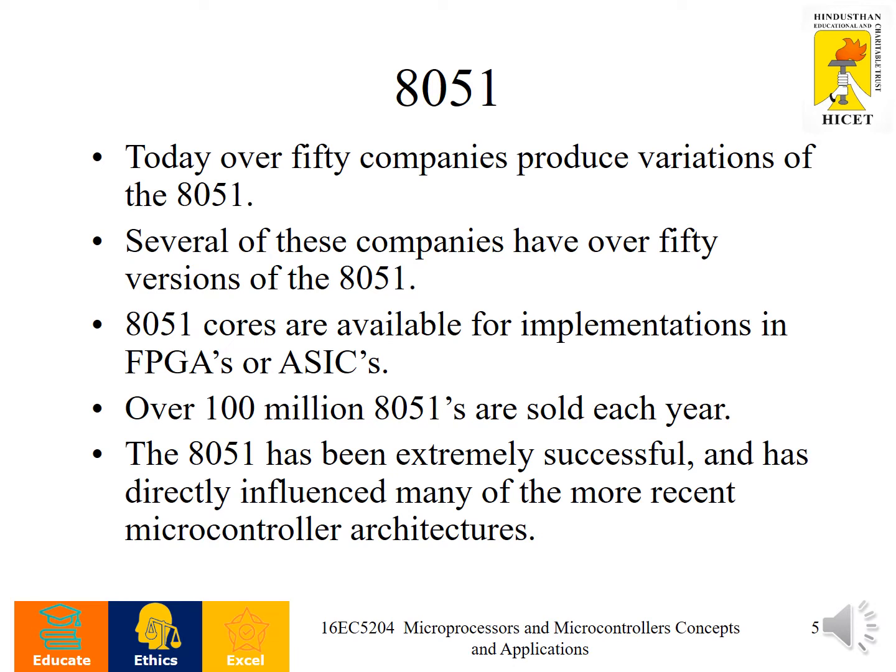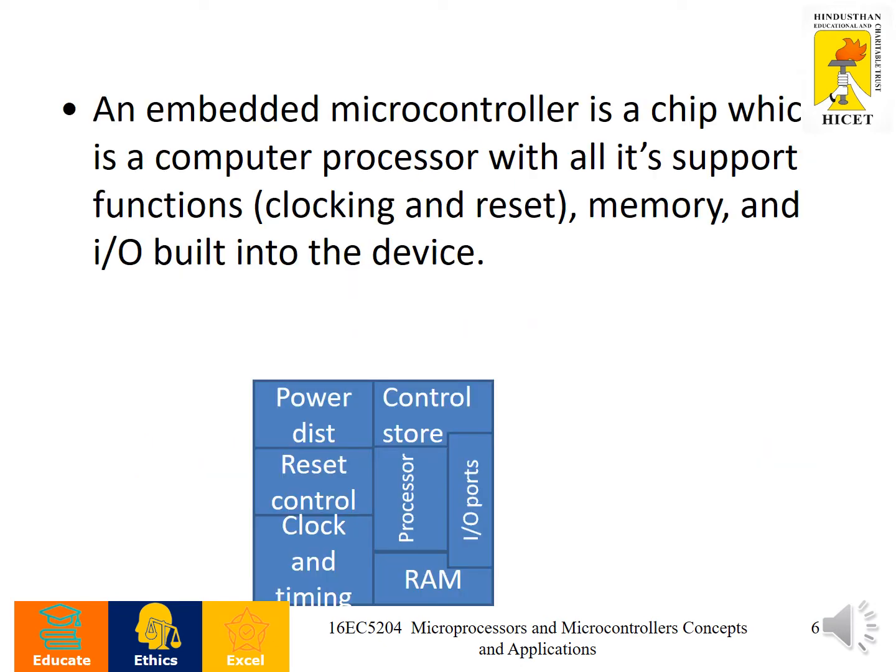Over 100 million 8051s are sold each year. The 8051 has been extremely successful and has directly influenced many of the more recent microcontroller architectures.